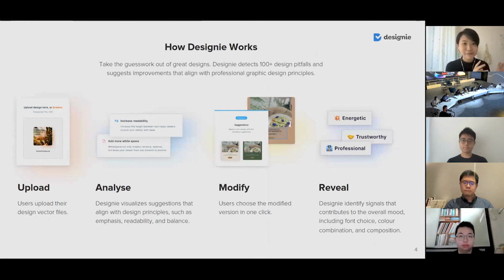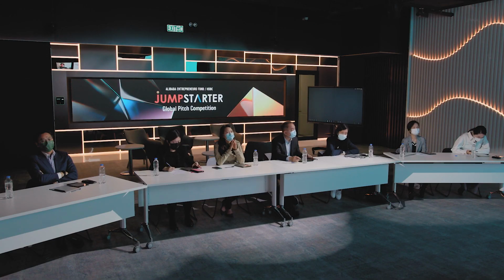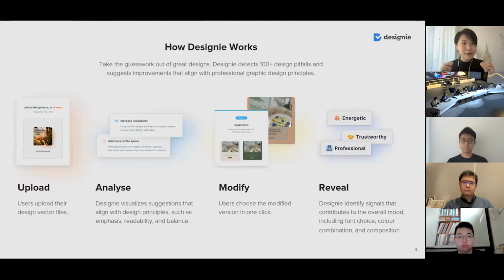And in addition, I heard you mention the mood, the feeling of your design. We can now also identify the signals that contribute to this. For example, whether your design is trustworthy, energetic, or professional, using the elements within the design, say your font choices, color combination, using color theories, as well as the composition. And we also can detect the mood from the text put in your design using our NLP model. So this is how we want to make sure that it keeps the humane side of design, but also making sure everything is good to go.